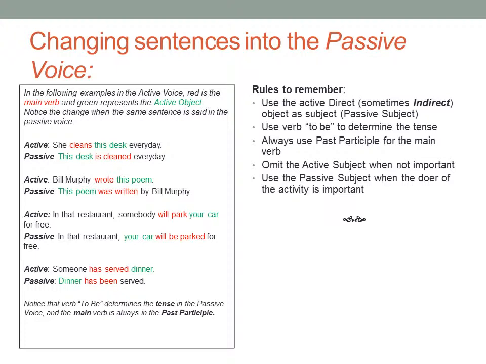Bill Murphy wrote this poem. I decide that the author of the poem is just as important as the poem itself. Then the poem is written by Bill Murphy.